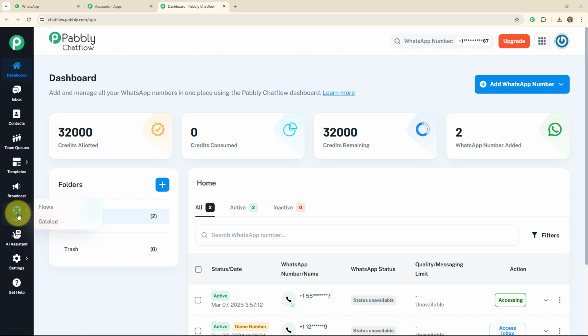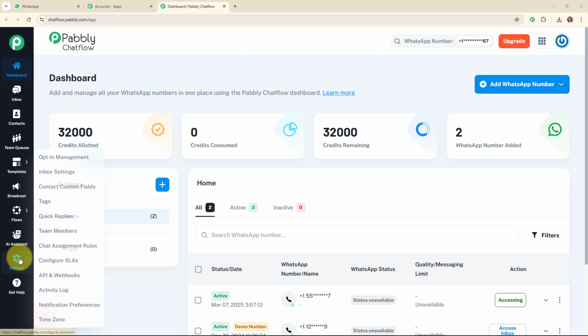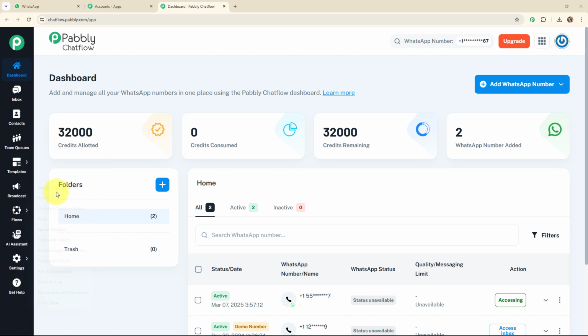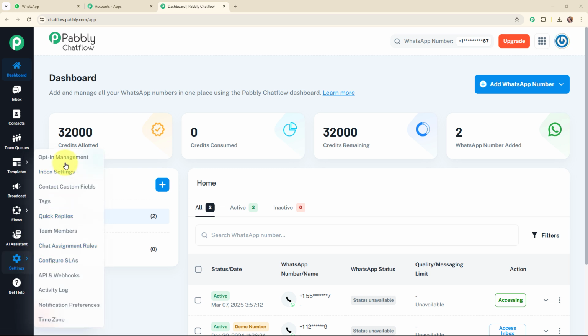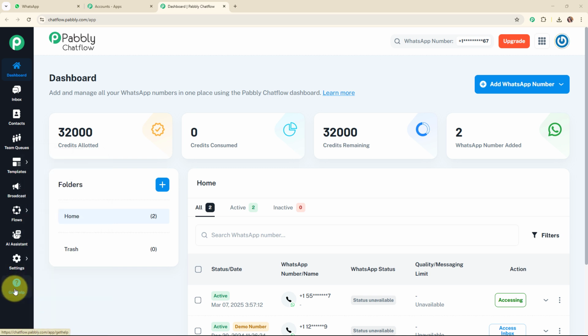Then comes the flows. By using this feature, you can create some amazing WhatsApp chatbots for your business. Then comes the AI assistant. By using this feature, you can create an AI assistant for your business. Then comes the settings, and under settings you can see some more features as well. If you wish to learn about these features in detail, then you can check out the video dedicated to it available on our YouTube channel. Then comes the get help option. By using this option, you can get responses for all your doubts related to Pabbly Chat Flow.